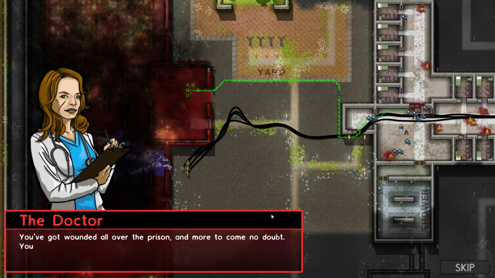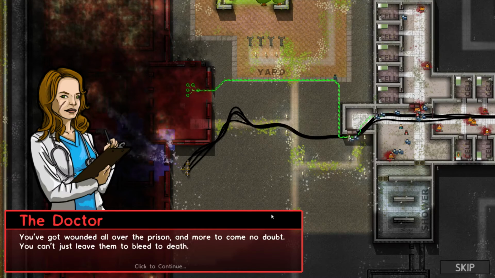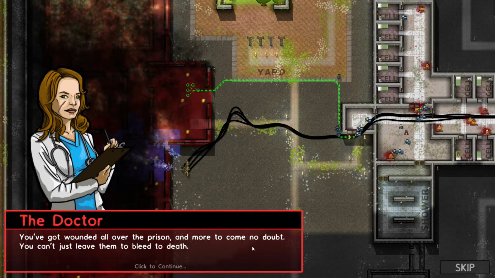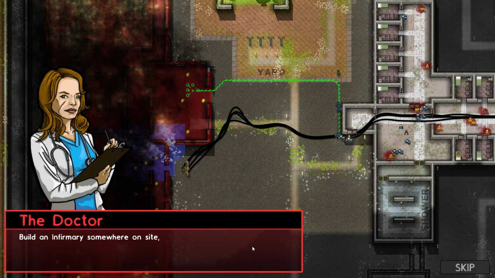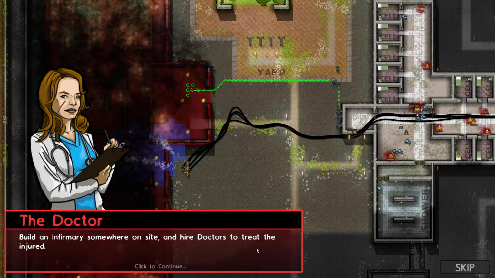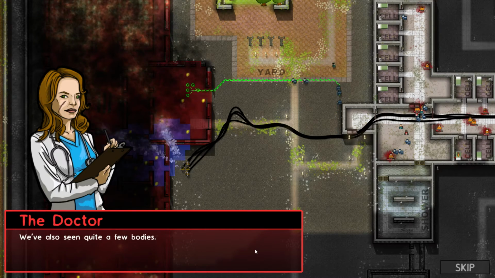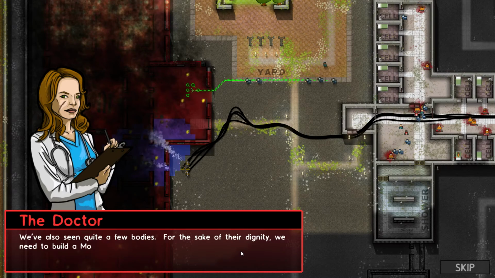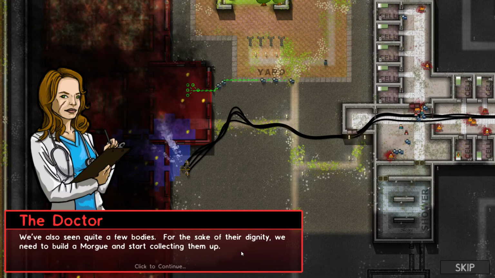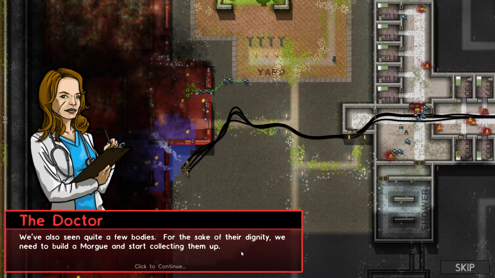You've got wounded all over the prison and more to come, no doubt. You can't just leave them to bleed to death. Build an infirmary somewhere on site and hire doctors to treat the injured. Can't we like ship them off to a hospital? We've also seen quite a few bodies. For the sake of their dignity, we need to build a morgue and start collecting them up.